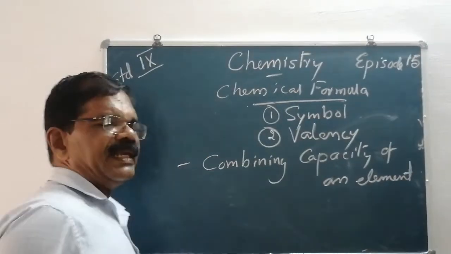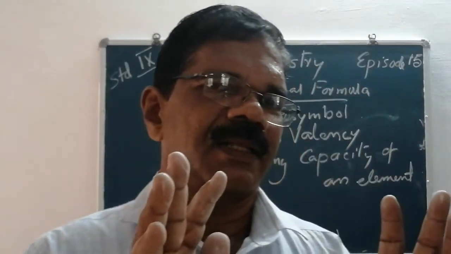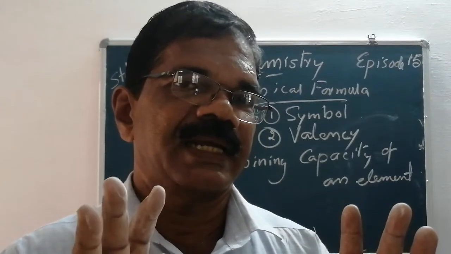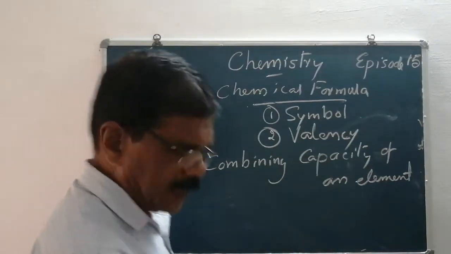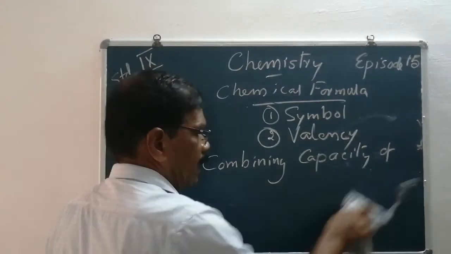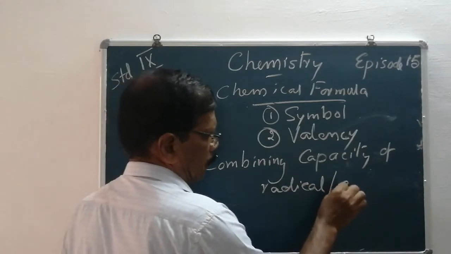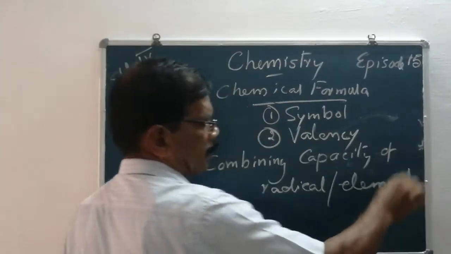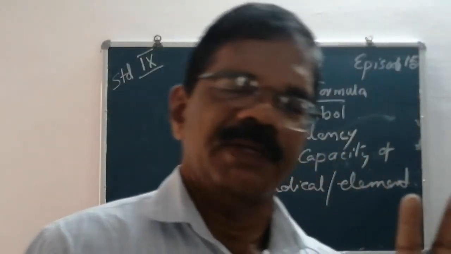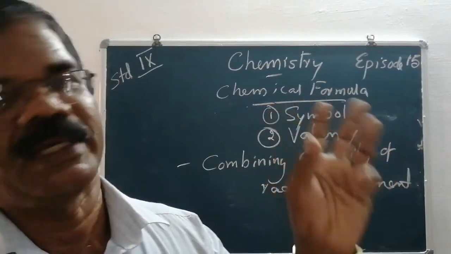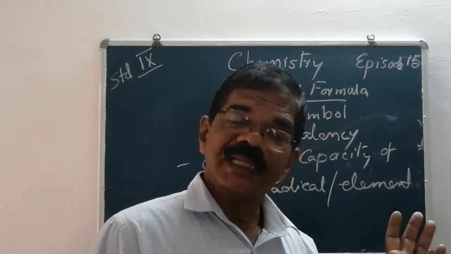Valency means the combining capacity of an element. All the 118 elements have their valencies. The combining capacity of an element or radical. In a higher class, we can study it in detail. Valency is the combining capacity of the elements.